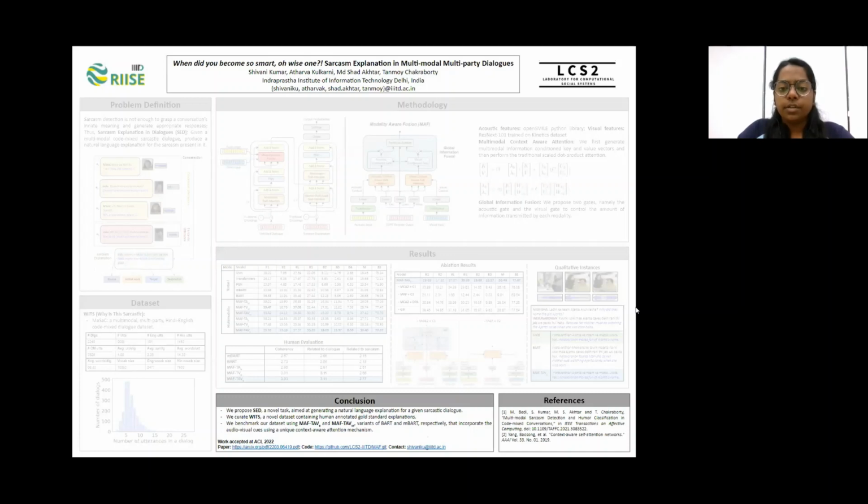Finally, coming to the conclusion, to summarize our work, we proposed a new problem statement of sarcasm explanation in dialogues. In order to support that, we curate a new dataset called WITS. Finally, we benchmark this dataset and this problem using the Modality Aware Fusion architecture that is incorporated in the BART architecture.